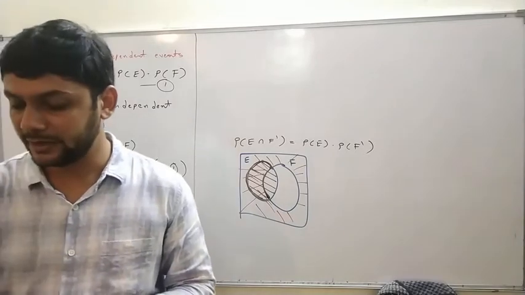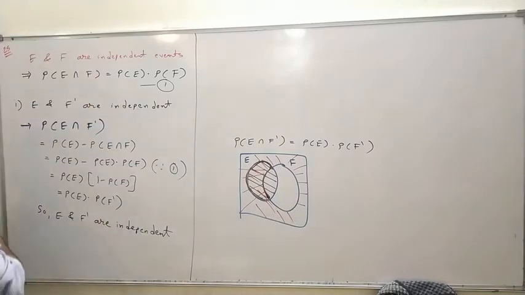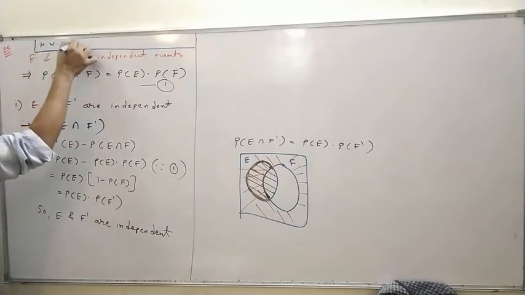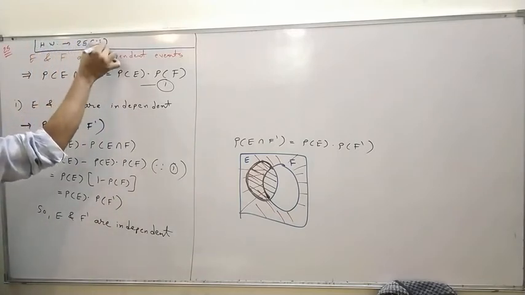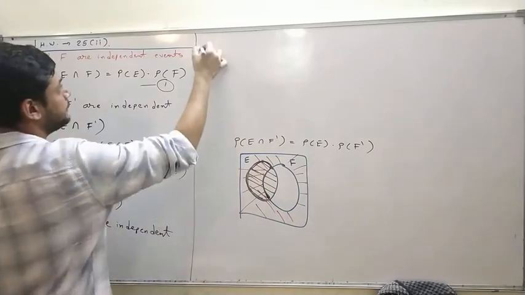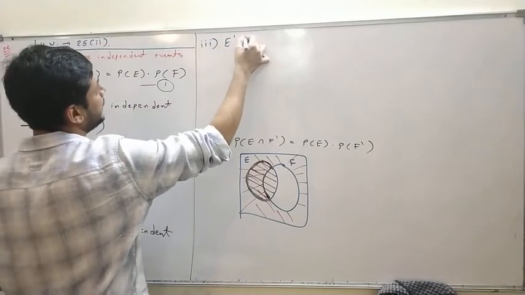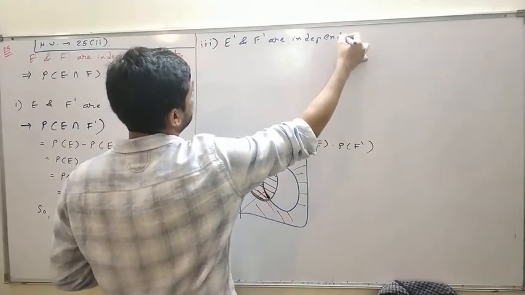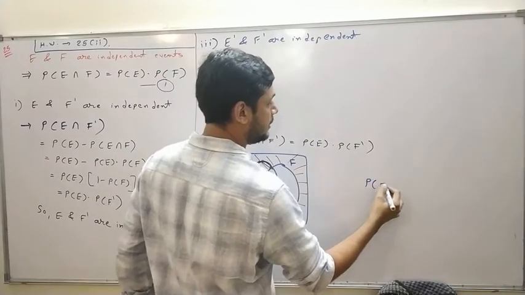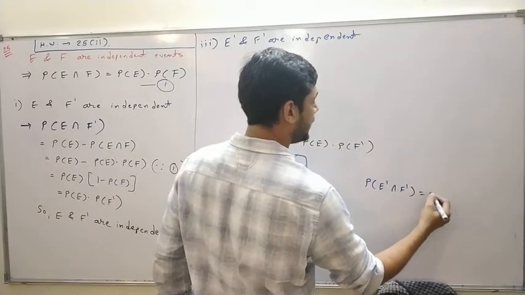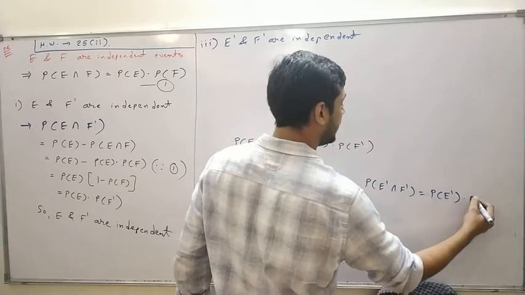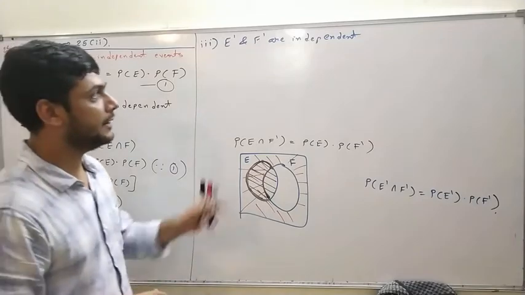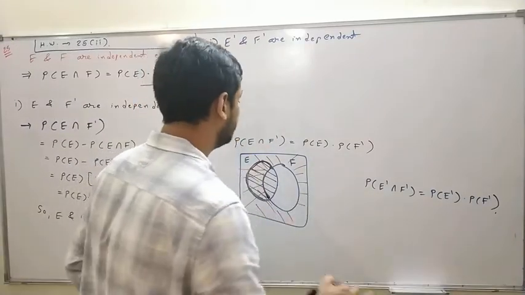Second result, E dash and F are independent. Similarly, you can prove it, so it is homework. Okay. Third result, we have to prove E dash and F dash are independent. Means you have to prove P of E dash intersection F dash is equal to P of E dash into P of F dash. Means we have to prove this result.